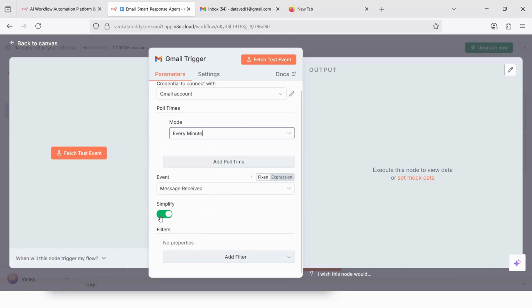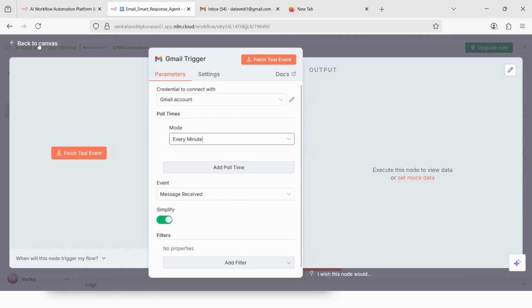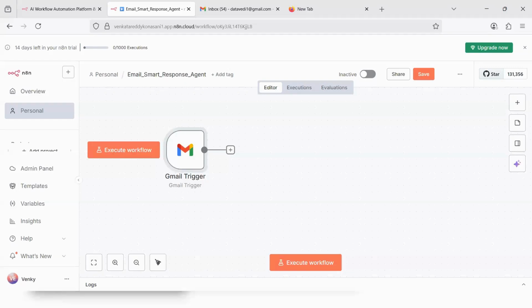And then it shows that simplify option. As of now, you leave it as it is. So this particular node is added. There is nothing that we need to do in this apart from connecting it to the Gmail account credentials.